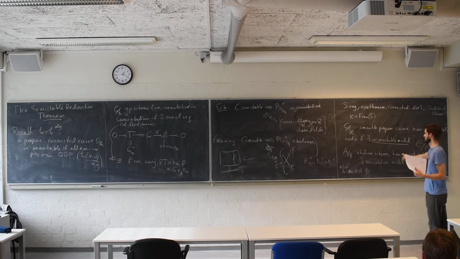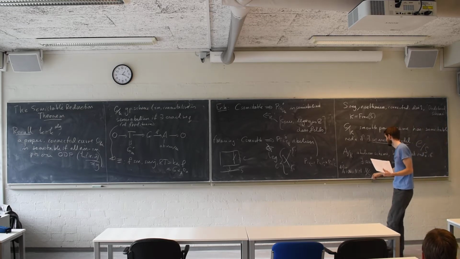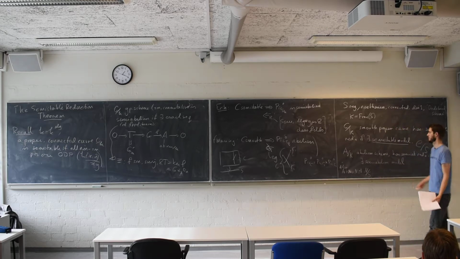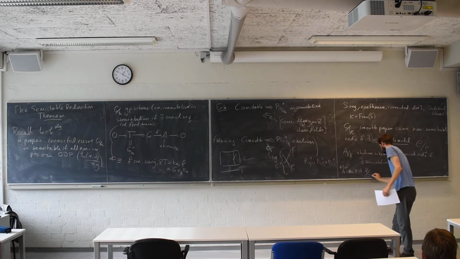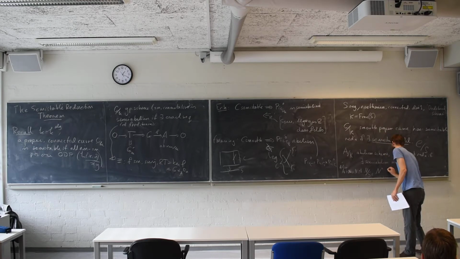Even if A has semi-abelian reduction, it will not be semi-abelian because the fibers will generally not be connected. So let's introduce the notation N0 for the connected component of the identity.